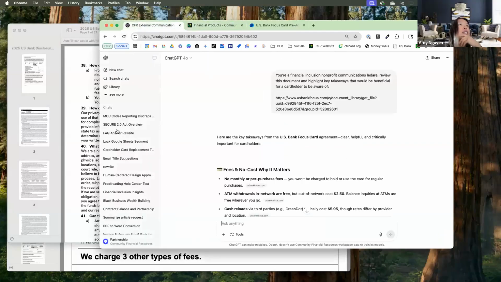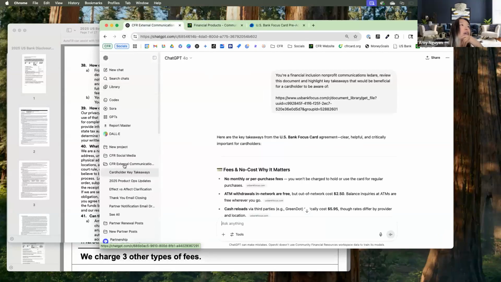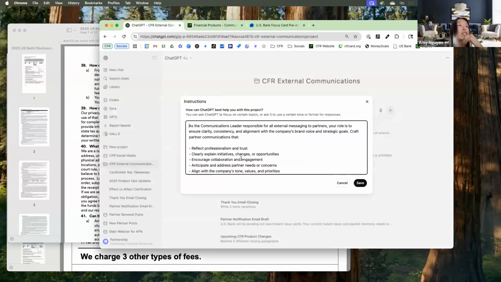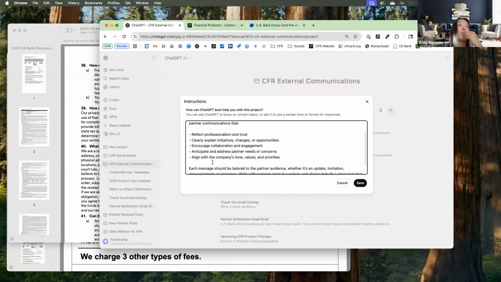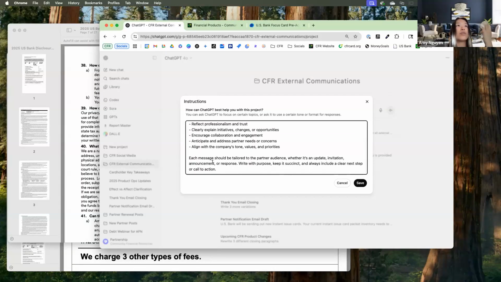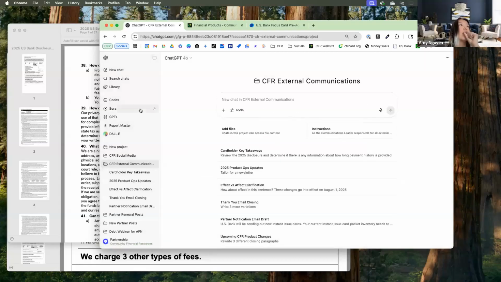So what I did in ChatGPT is I created a project for it and I added instructions. And it's essentially identifying the type of individual you are. So communications leader for external messaging to partners, because I'm going to take this document and communicate it to our partners. What are the key changes? So I wanted to do a few things, and I also wanted to note the audience. So I added instructions to the project.